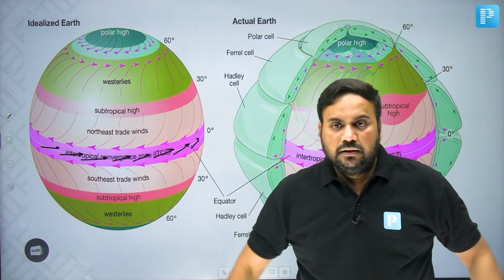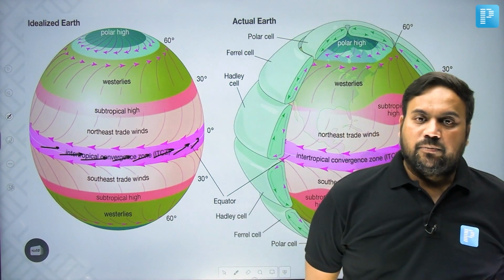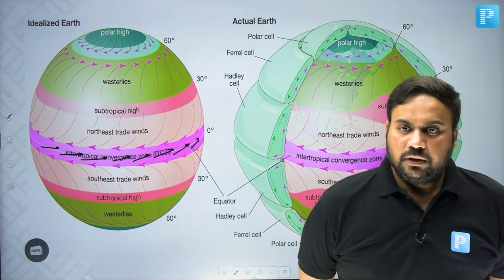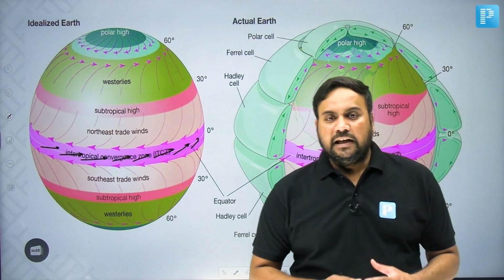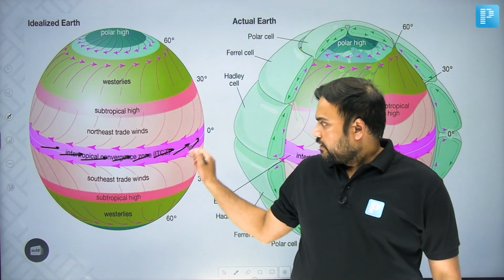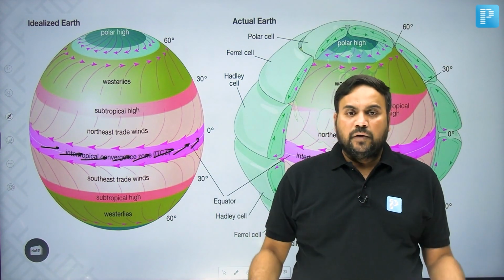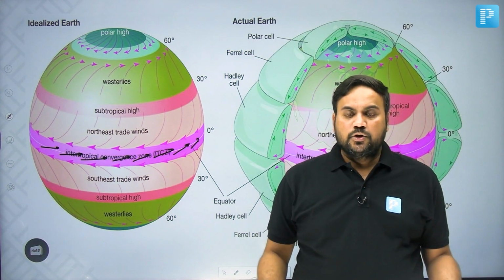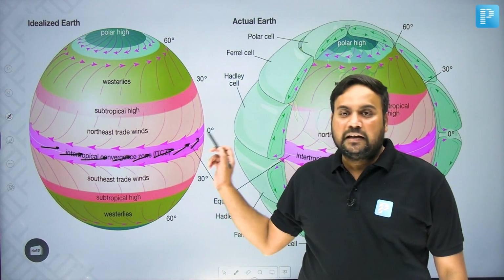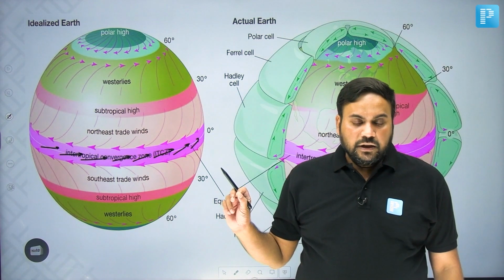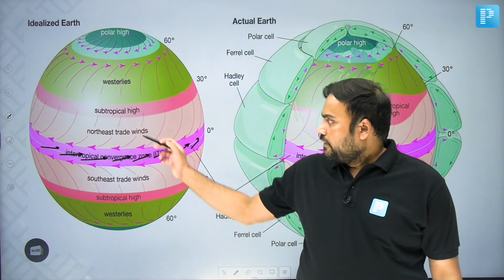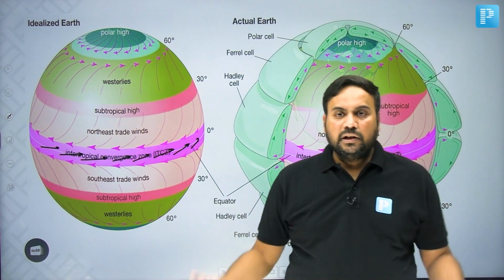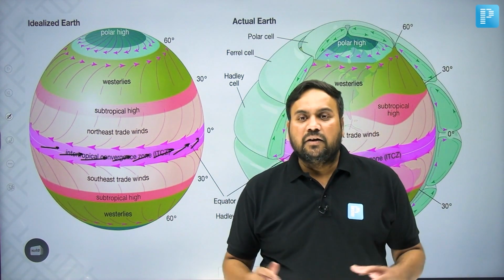However, there is one problem in acceptance of this view. What is the problem? If we accept this view, then this phenomenon should be found in the entire ITCZ and in all seasons, because an important characteristic of the trade winds is that they are very consistent.